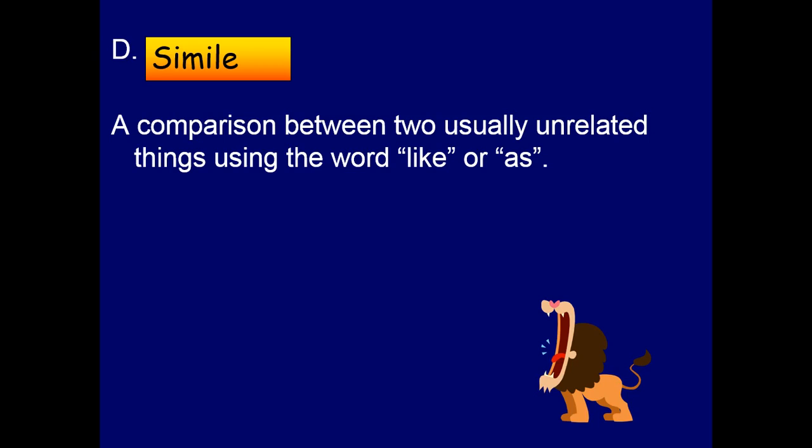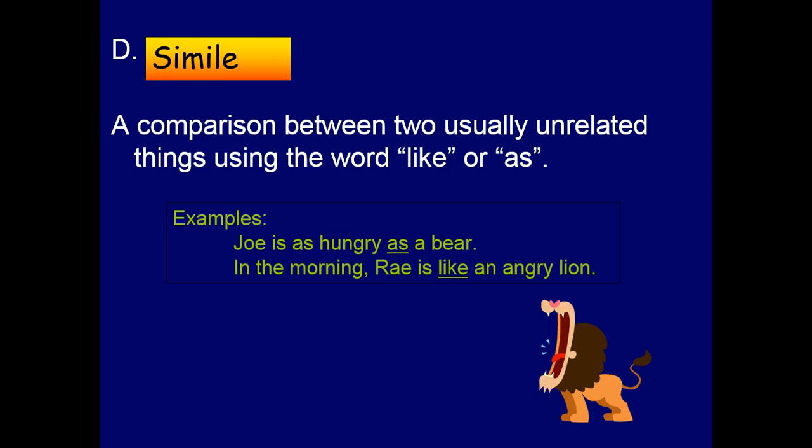We have simile. Okay, it's a comparison between two usually unrelated things using the word like or as. I'm going to compare two things using the word as or like. Example: Joe is as hungry as a bear in the morning. As a bear here. Is Joe a bear? No, I compared him as hungry as a bear. Ray is like an angry lion. So I compare Ray, his angriness, to a lion, using the word like.